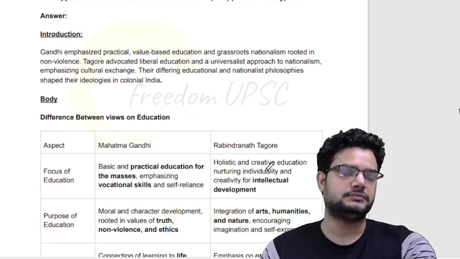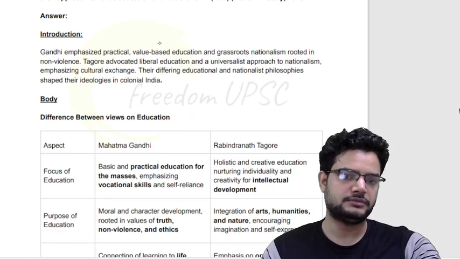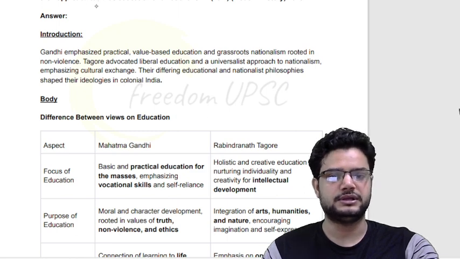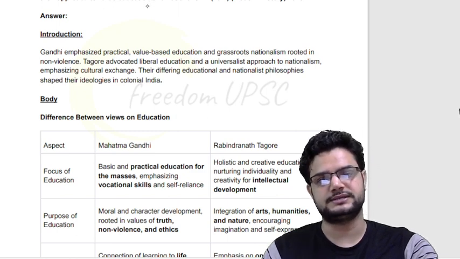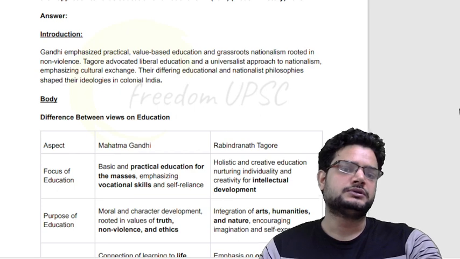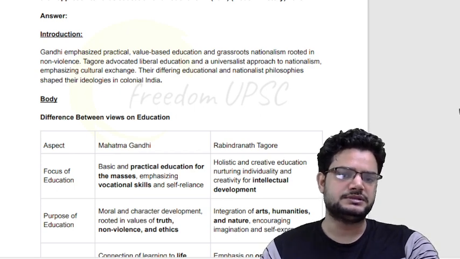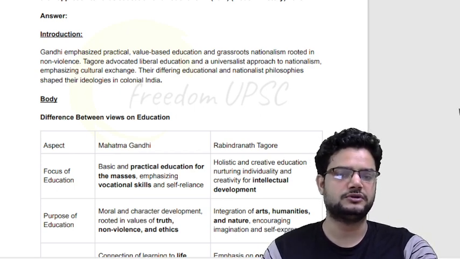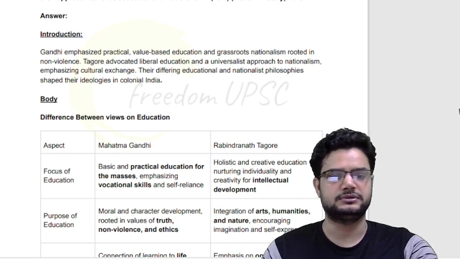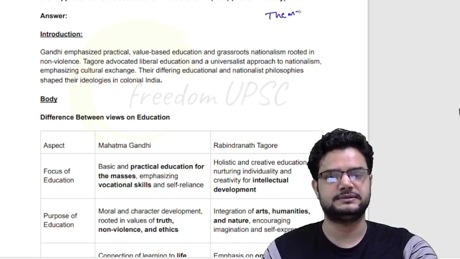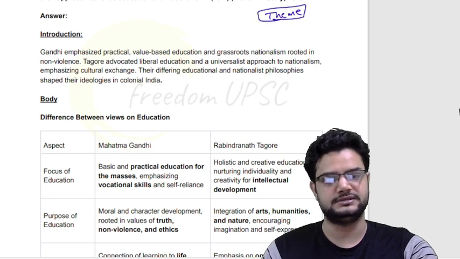Now coming to question number 2. Question number 2 says, what was the difference between Mahatma Gandhi and Rabindranath Tagore in their approach towards education and nationalism? Okay, so in this the theme is the difference between the thought of Mahatma Gandhi and Rabindranath Tagore. So the theme of the question is basically contrast and difference between the two great personalities that we have.